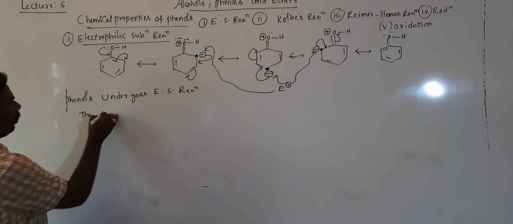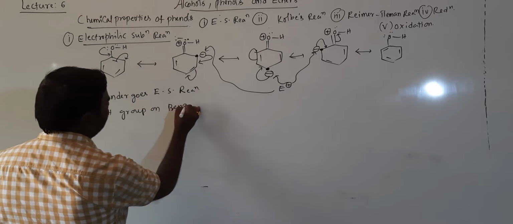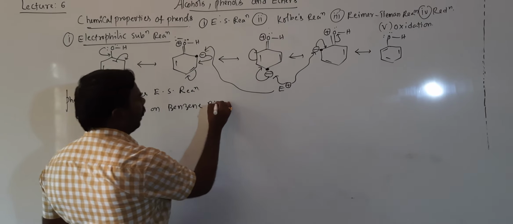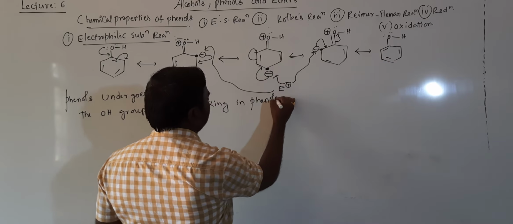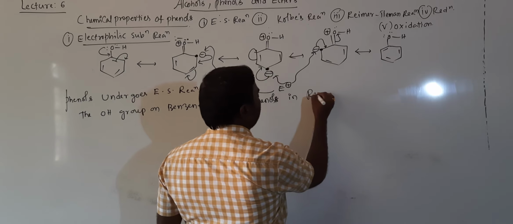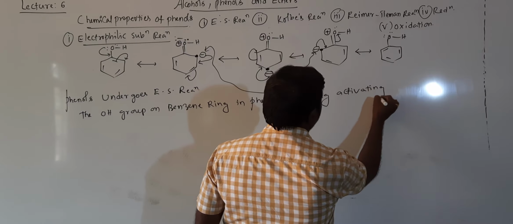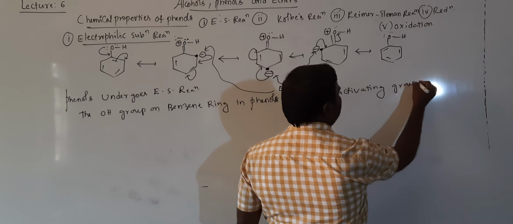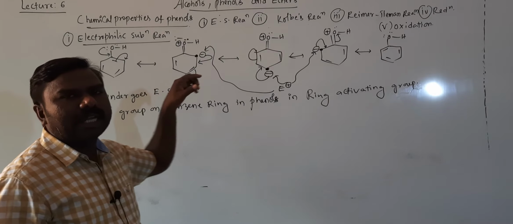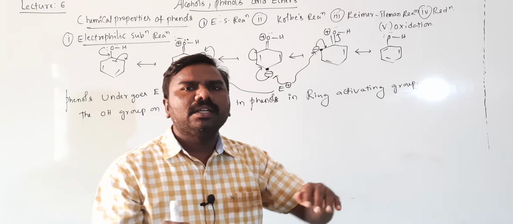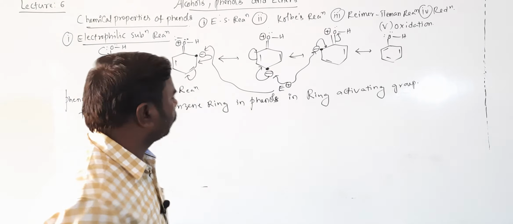The OH group on the benzene ring in phenols is a ring activating group. Ring activating group means it is giving electrons to the ring. The oxygen atom is giving electrons to the ring. That's why on the benzene ring there is a negative charge.